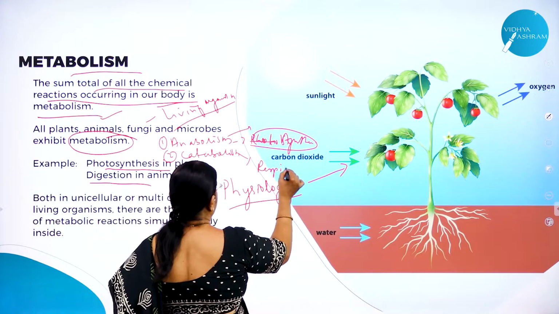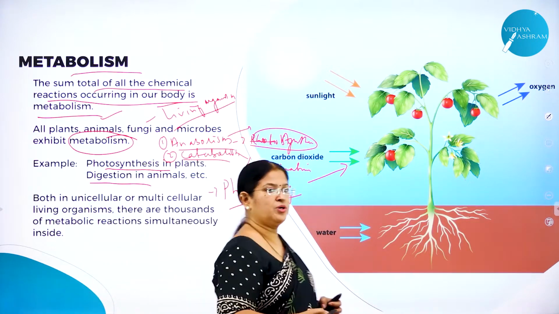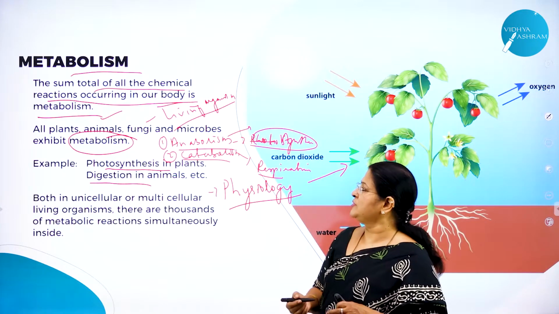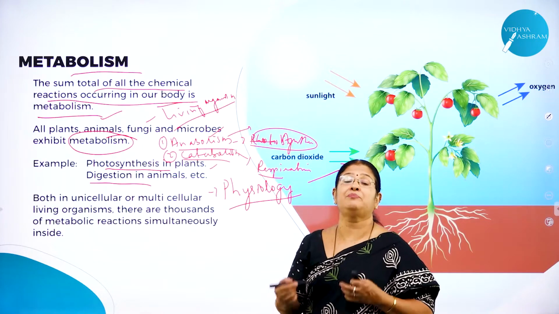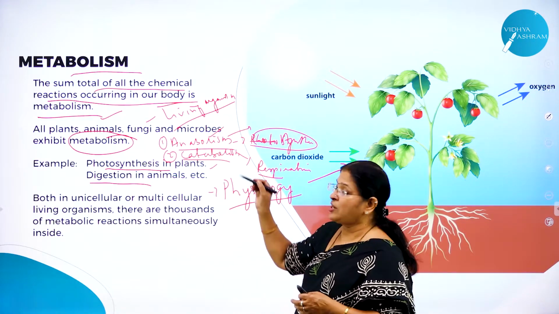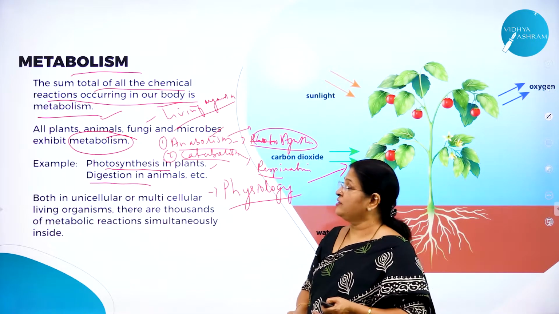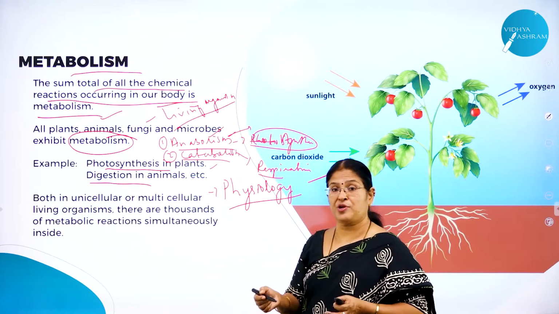Respiration is an example for catabolism. You may wonder, what is ma'am telling about anabolism and catabolism? Metabolism involves anabolism and catabolism. What is anabolism? It's a build-up process, right? Catabolism is called a destructive process, right? This is called a constructive process. What do you mean by constructive process?